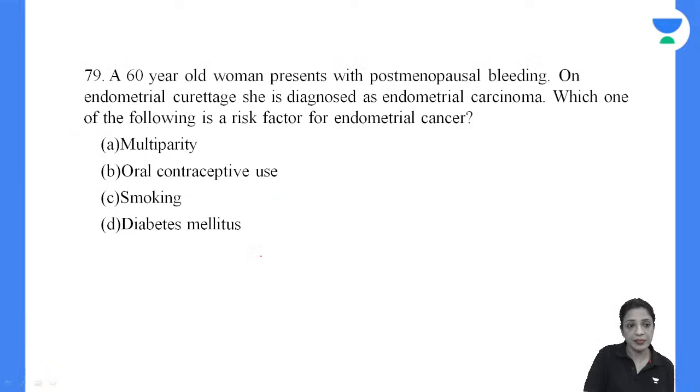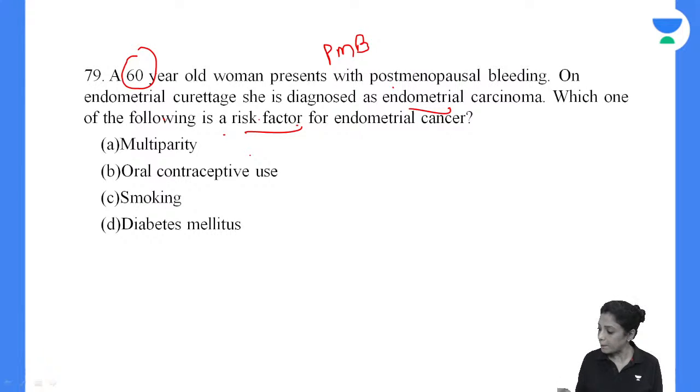Okay. A 60-year-old woman presents with postmenopausal bleeding on endometrial curettage. She's 60, PMB, she has PMB. On curettage, she is diagnosed as endometrial carcinoma. Which one of the following is a risk factor? Come on, 79. Risk factor for carcinoma. Multiparity, oral contraceptive use, smoking, diabetes mellitus. 79.